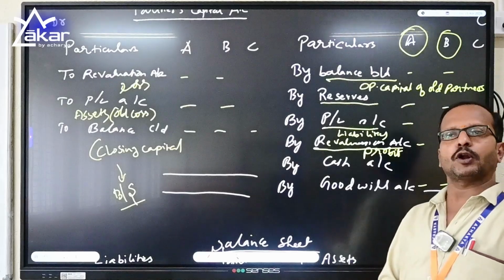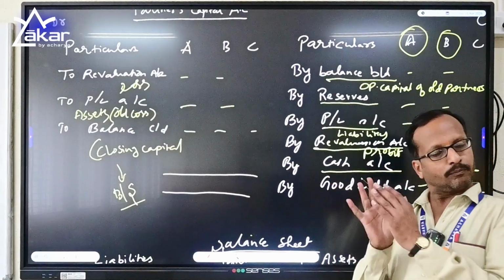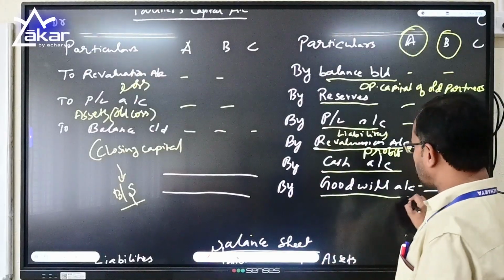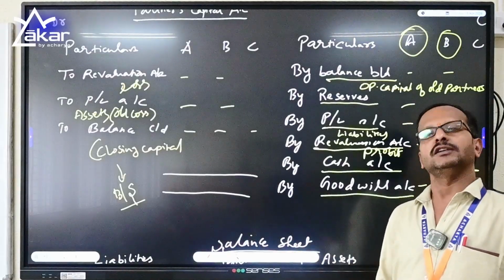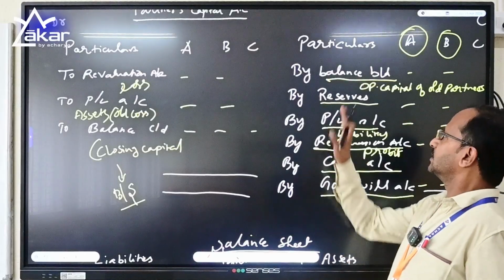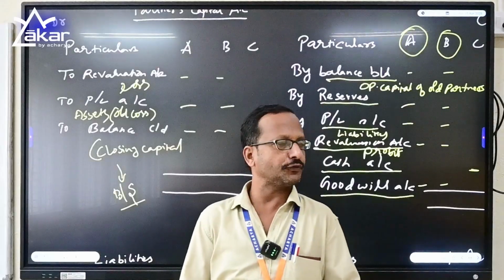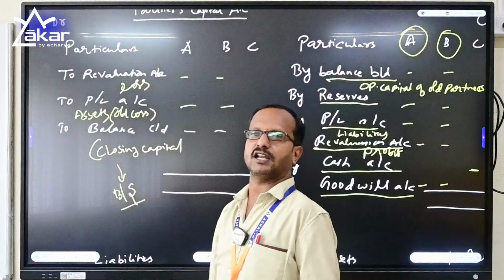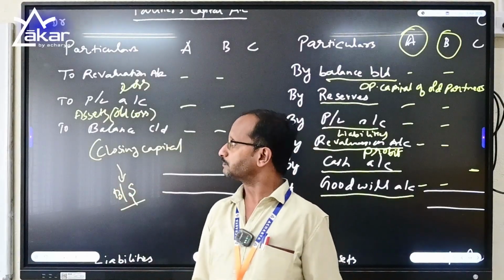The capital brought by the new partner will appear as a cash account in the partner's capital account on the credit side, and the goodwill brought by the new partner, as it is an intangible asset, cannot be converted, will be taken out by the old partners in their old profit sharing ratios. Got it? So there are these items. On the other hand, if your revaluation of assets and liabilities comes with a loss, it should be displayed on the debit side as a loss, and it will be distributed to the old partners in their profit sharing ratios.